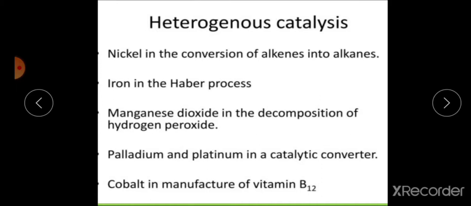Also, manganese dioxide is used in the decomposition of hydrogen peroxide. Also, manganese dioxide acts as a catalyst for the decomposition of potassium chlorate. Then, cobalt is used in the manufacture of vitamin B12. These are some of the catalytic uses of transition elements as heterogeneous catalysts.